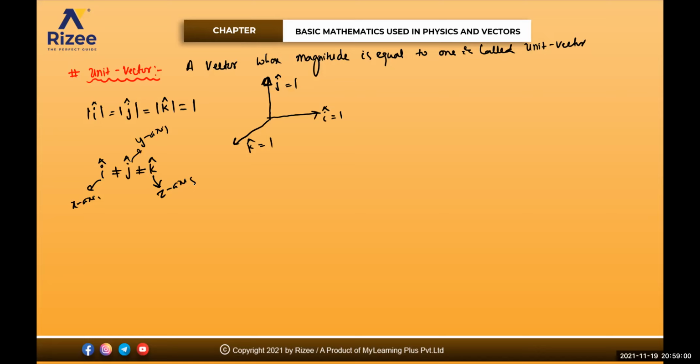Clear? Then how do you represent a vector in terms of unit vector, beta? Unit vector means magnitude. A vector can be specified both in magnitude and direction, isn't it? So you know that a vector can be specified in magnitude and direction.